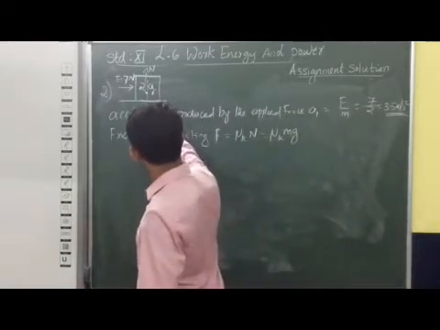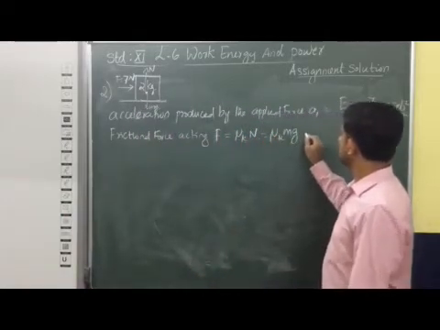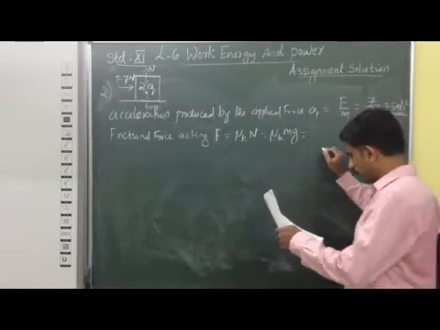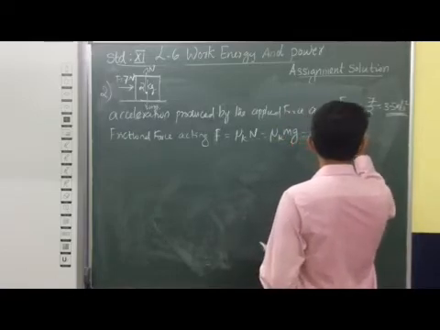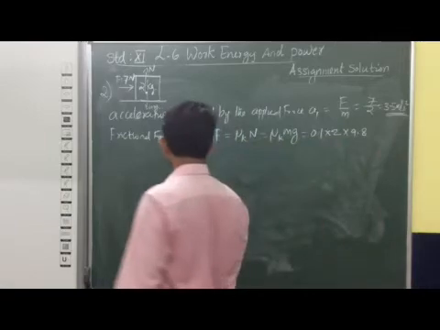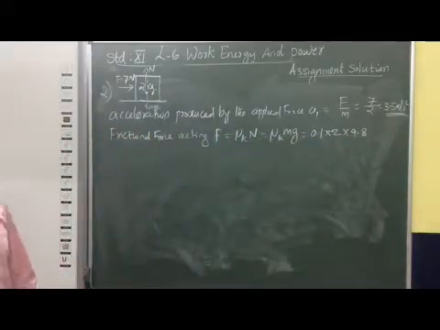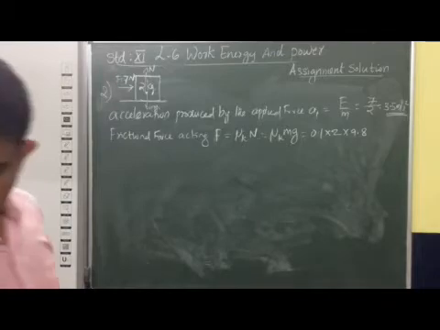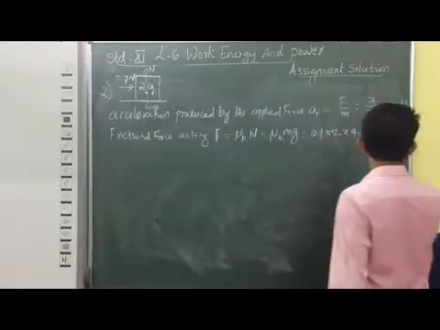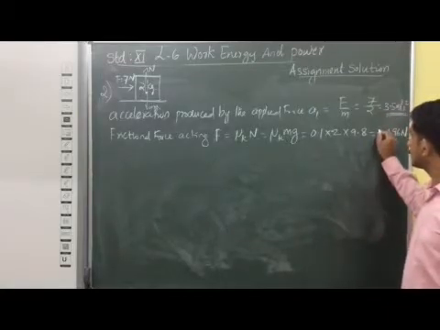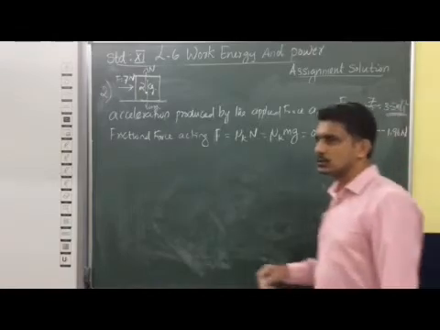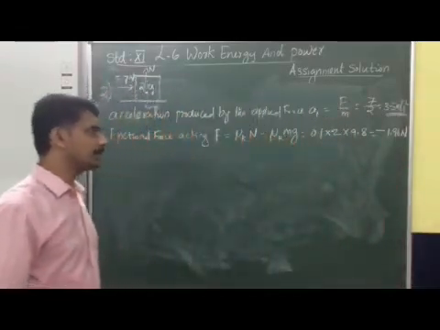The normal reaction force is balanced by mg, so f is mu k into mg. We substitute the values: mu k is 0.1, mass is 2, and g is 9.8. Doing this, we get the frictional force as 1.96 Newton. Friction always acts in the opposite direction, so we put a minus sign. The frictional force acting is minus 1.96 Newton.